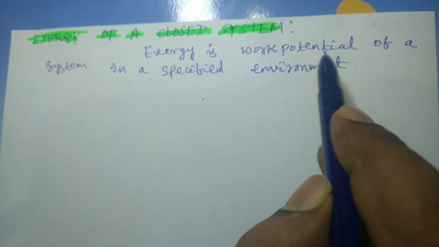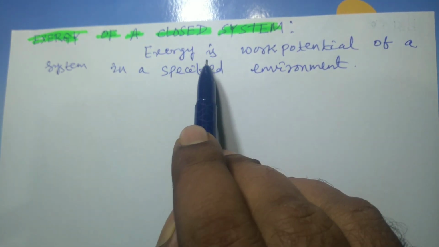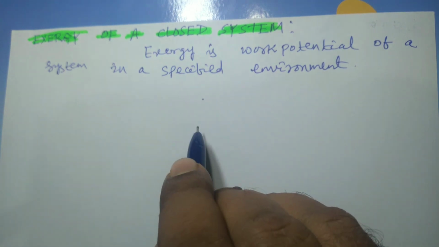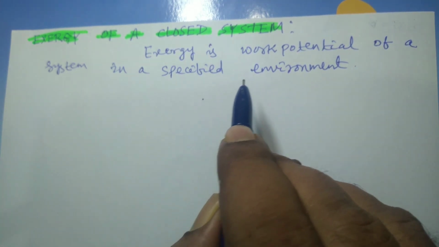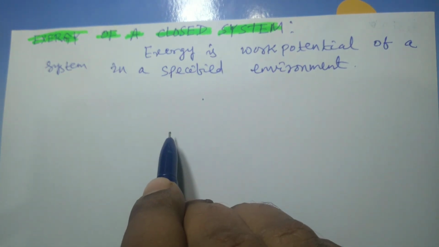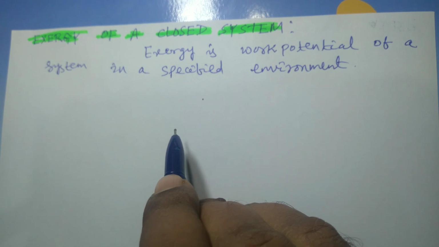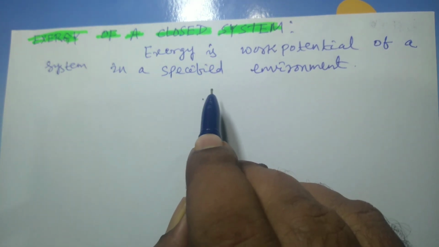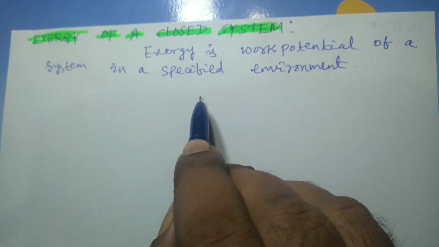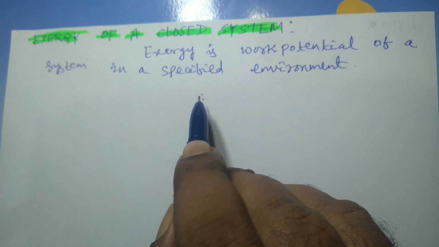When is the maximum amount of work produced? We have already discussed that when the process is executed in a reversible manner and eventually the system comes into equilibrium with the environment, that's when the maximum amount of work can be extracted. Once the system comes into equilibrium with the surroundings, that means once the system attains dead state, then no more work can be extracted out of it.